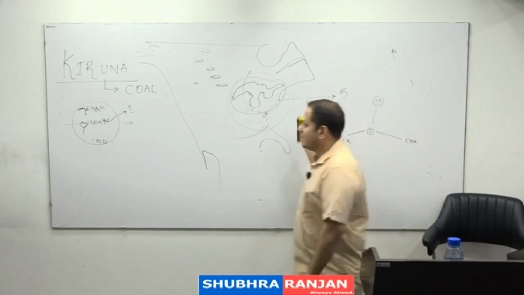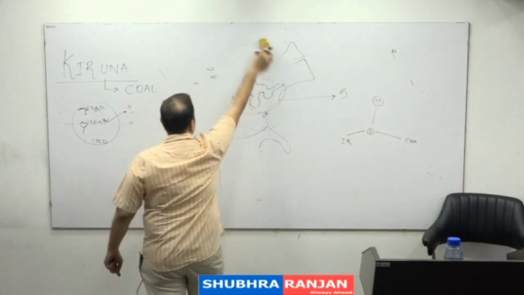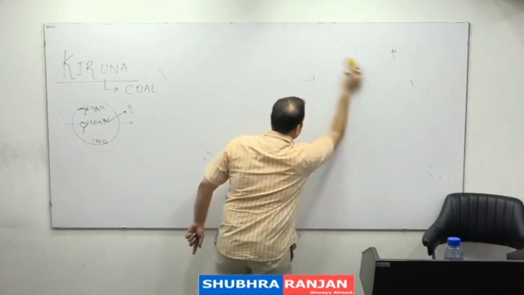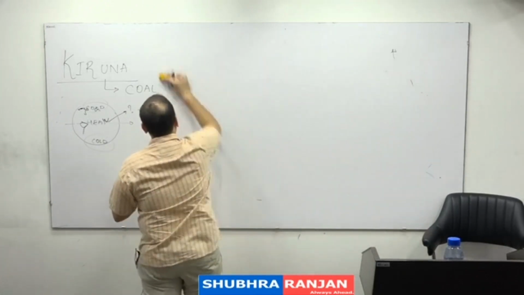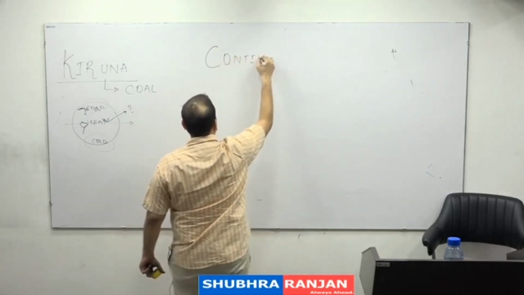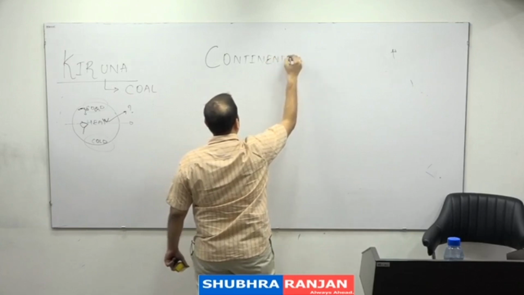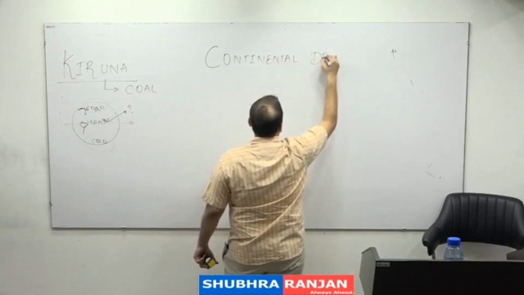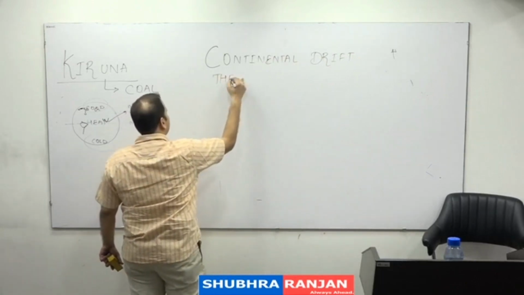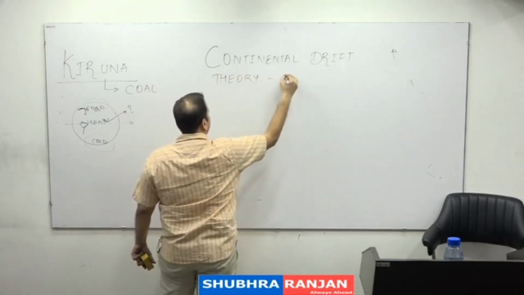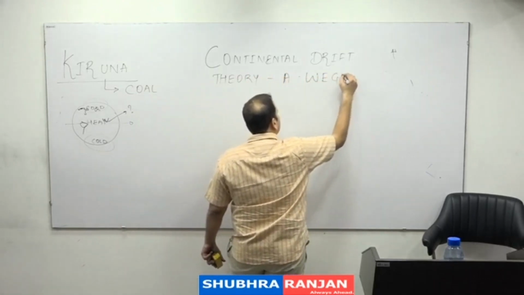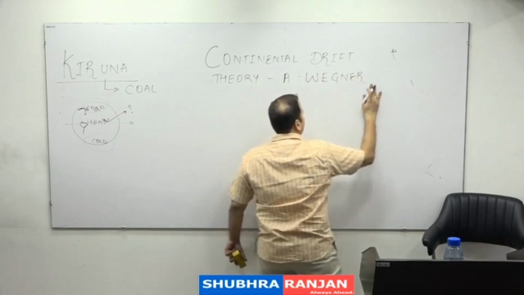Based on this, we are going to do the first theory. You do not have to remember the year.